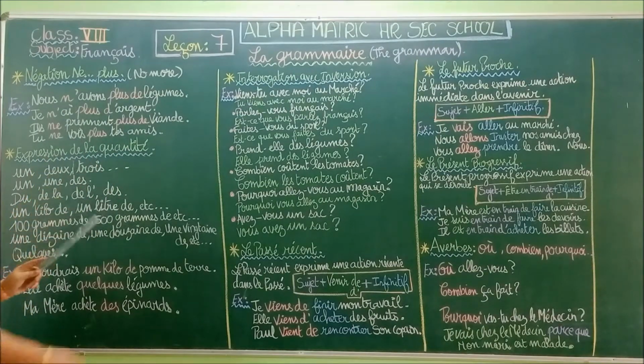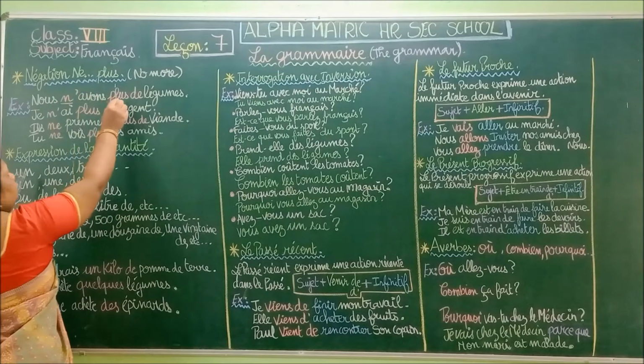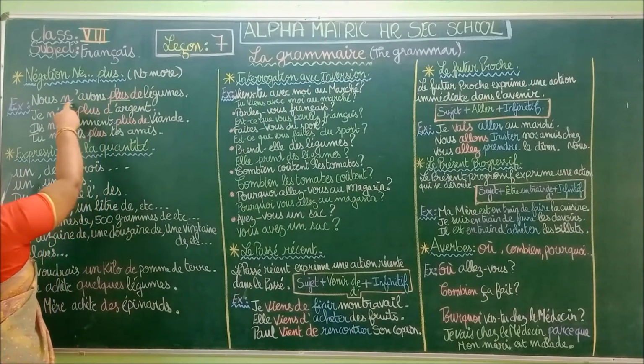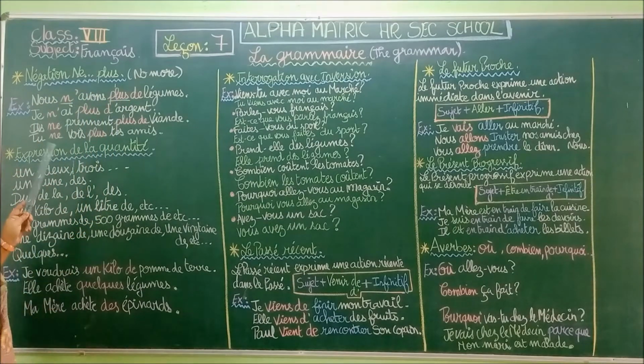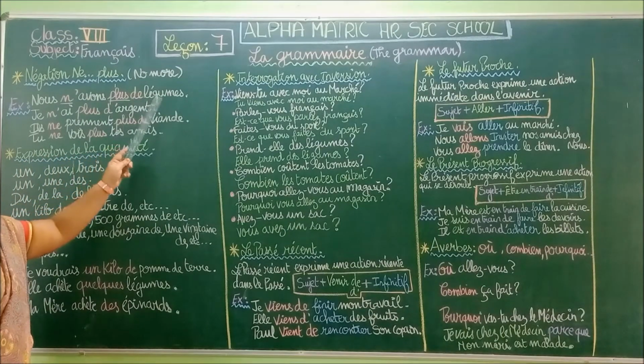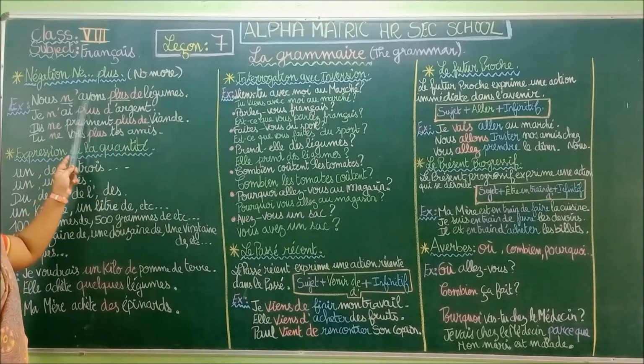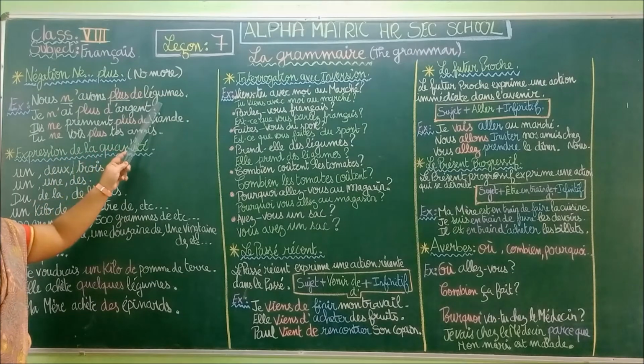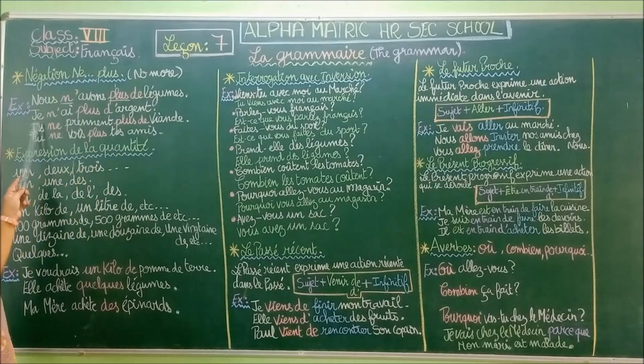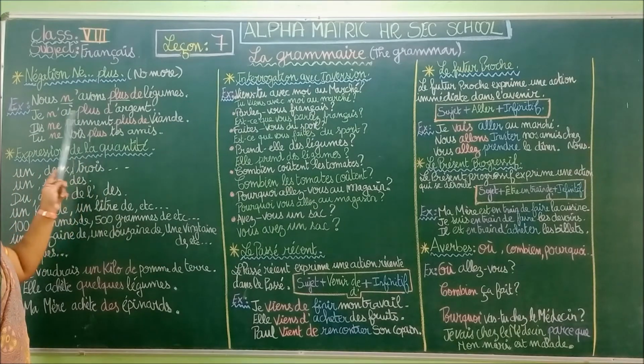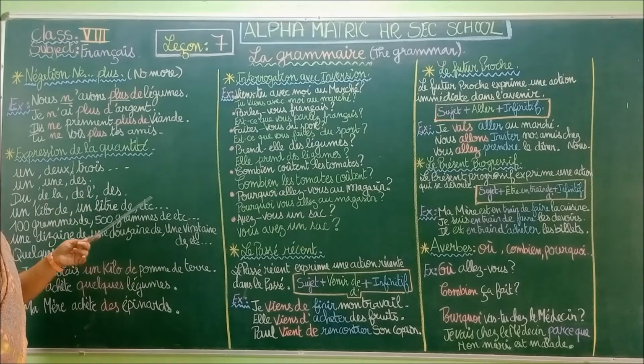So we have used ne plus. If you have a vowel, you have to put an apostrophe. Nous n'avons plus de légumes. We have no more vegetables. Next example is: je n'ai plus d'argent. So I have no more money.